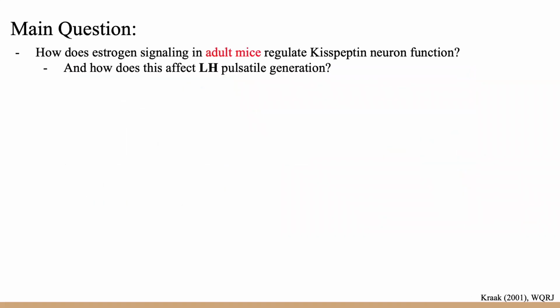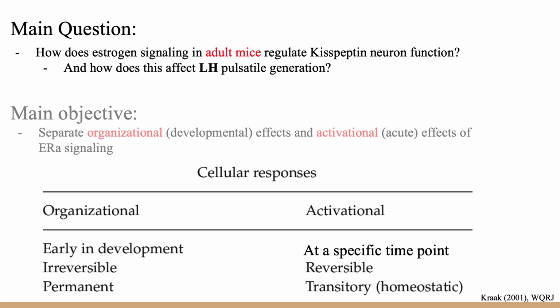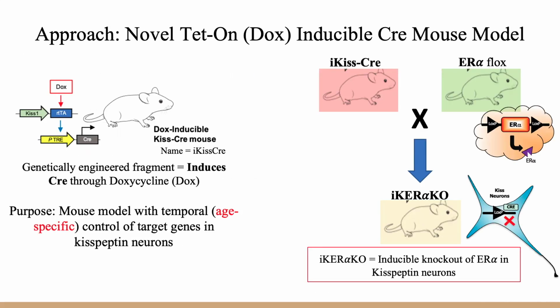So the main question of this study is to determine how estrogen signaling in adult mice regulates kisspeptin neuron function and how this affects LH pulsatile generation. Our main objective is to separate the organizational effects seen in the Kirko model from the activational effects of ER alpha signaling. To address this, we developed a novel tetracycline-inducible Cre mouse model.